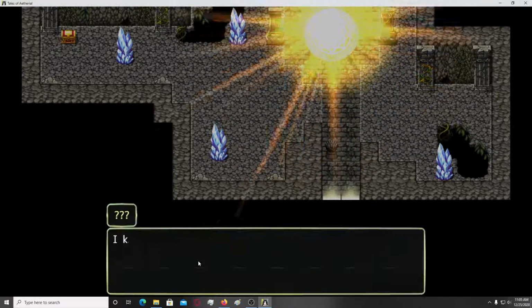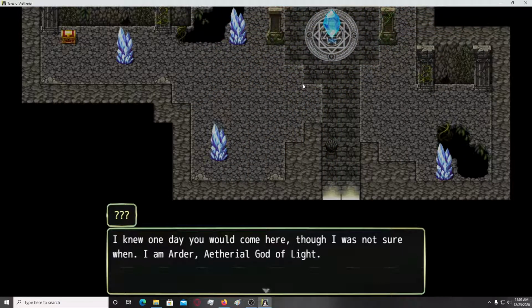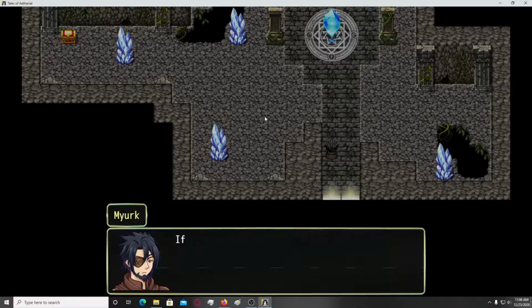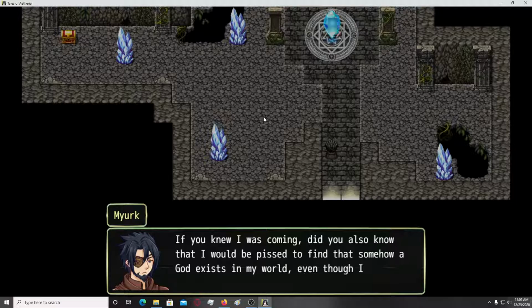Other. One day would come here, though I was not sure when. I'm Ardor, ethereal god of light. Okay, I'm speaking with a crystal. I think I'm going to the level of being a nutcase. Okay, if you knew I was coming, did you also know that I would be pissed to find that somehow a god exists in my world, even though I did not create any?